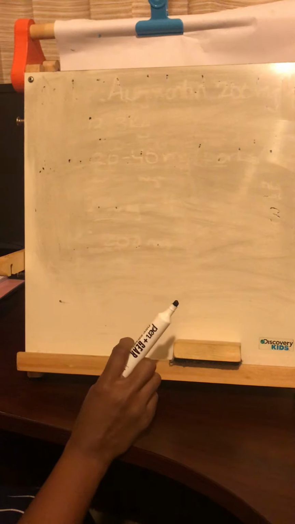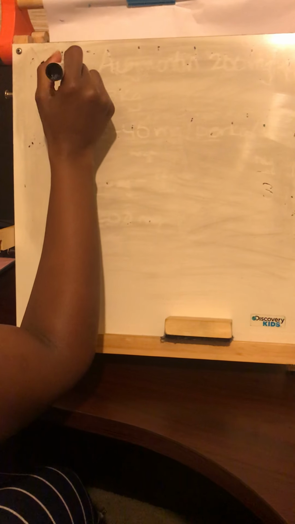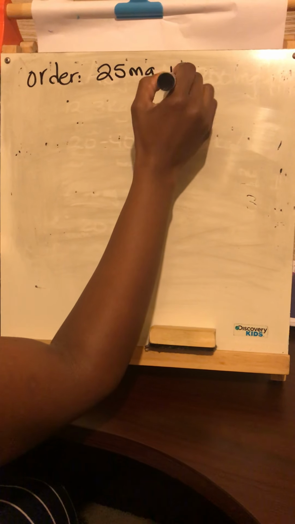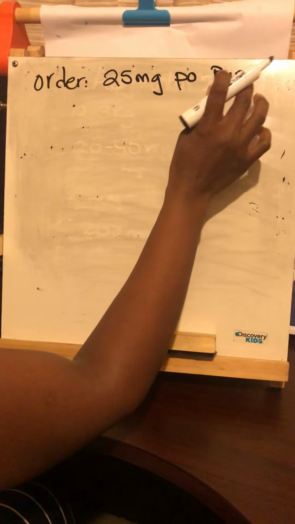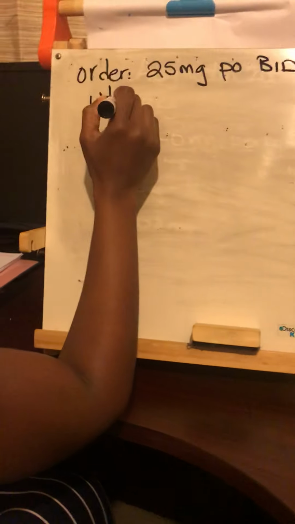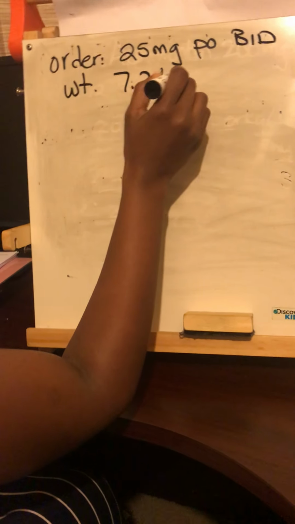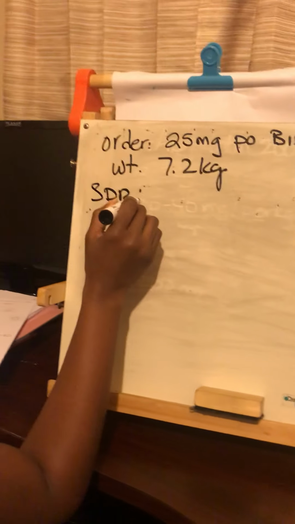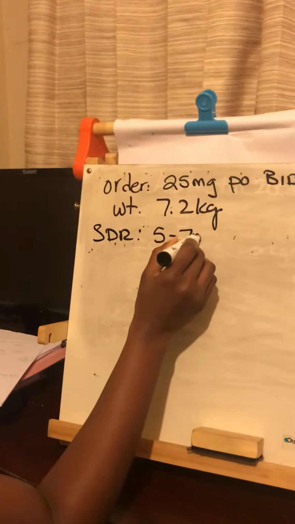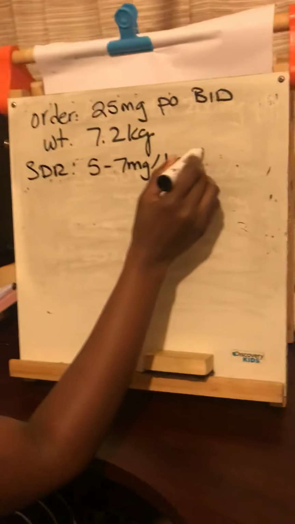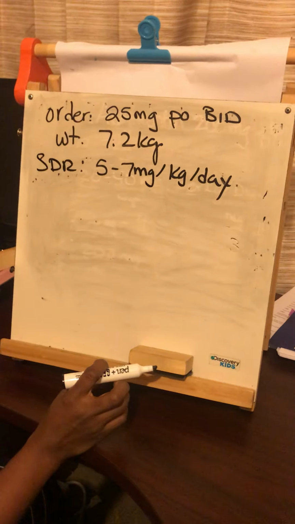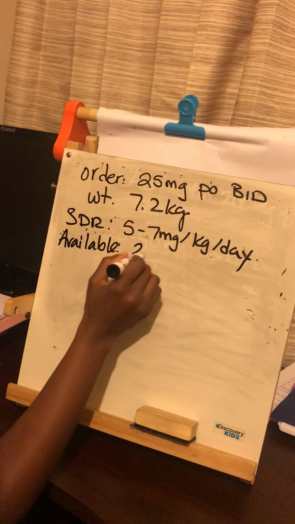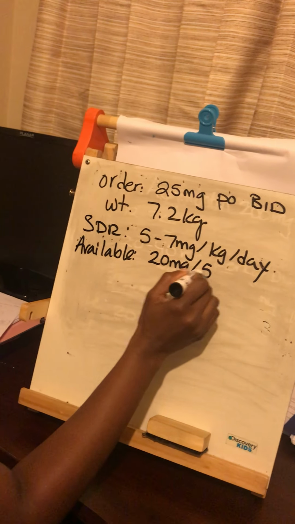We are going to do, let's see, the order, we'll do shorthanded here, is 25 milligrams of a medication, PO BID, where BID is twice a day. The patient's weight is 7.2 kilograms. And the safe dose range is 5 to 7 milligrams per kilogram per day. All right. What's available is 20 milligrams per 5 mLs.